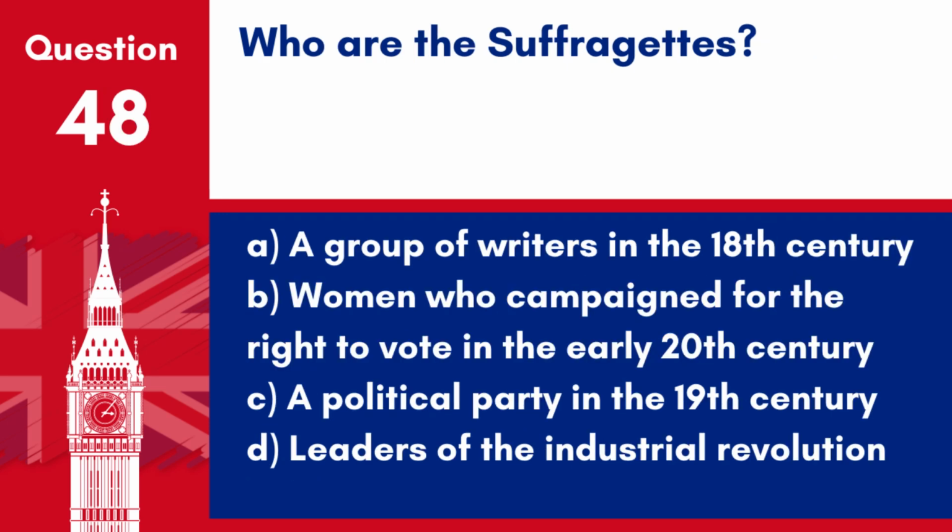Question 48. Who are the suffragettes? A. A group of writers in the 18th century. B. Women who campaigned for the right to vote in the early 20th century. C. A political party in the 19th century. D. Leaders of the Industrial Revolution. Answer. B. Women who campaigned for the right to vote in the early 20th century. The suffragettes were members of women's organizations in the late 19th and early 20th centuries who advocated for women's suffrage.